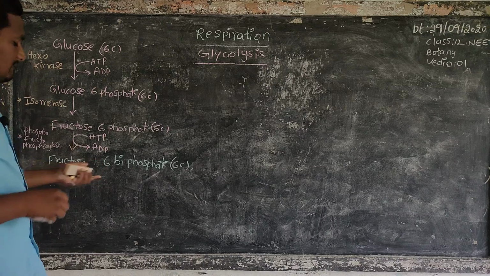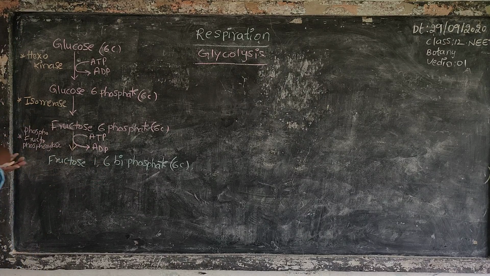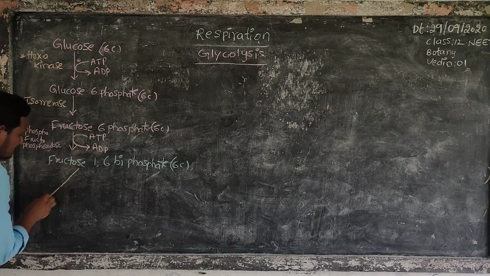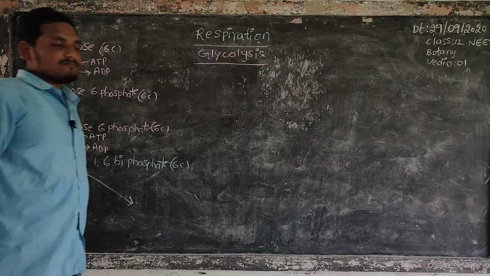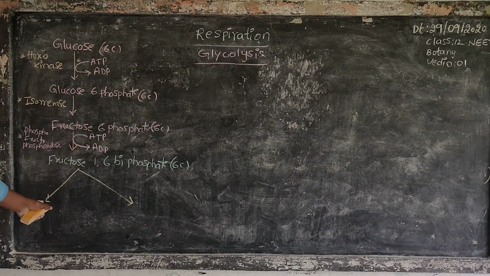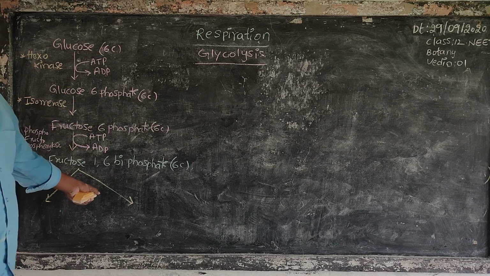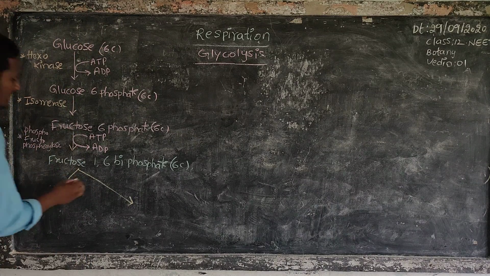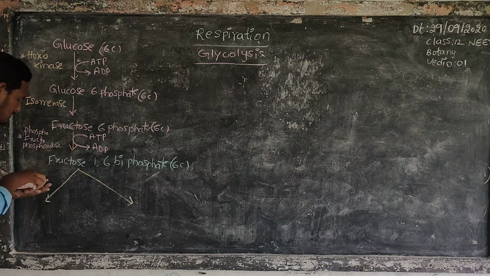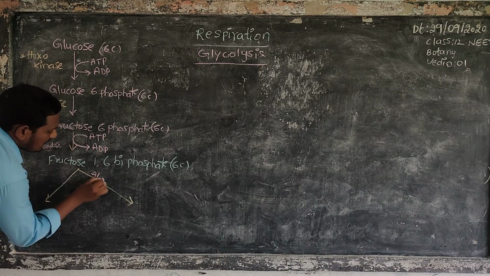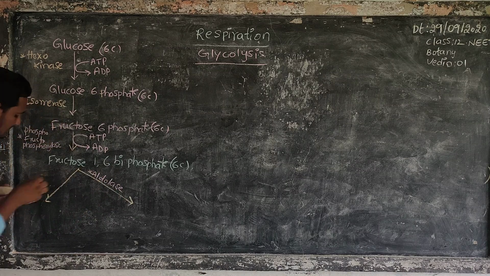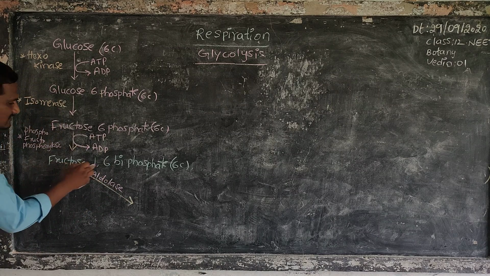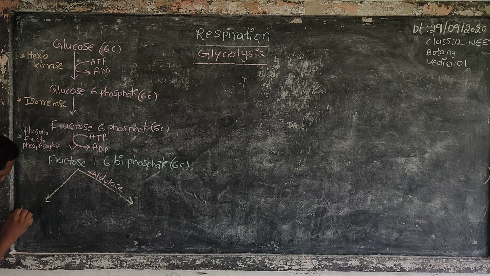Next, fructose 1,6 bisphosphate splits into two forms: dihydroxyacetone phosphate and glyceraldehyde 3-phosphate. By the help of the enzyme aldolase, this fructose 1,6 bisphosphate is split and changes into